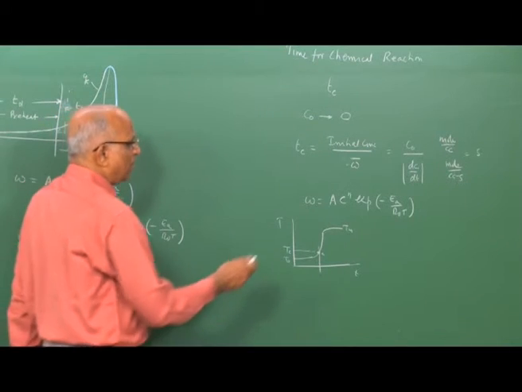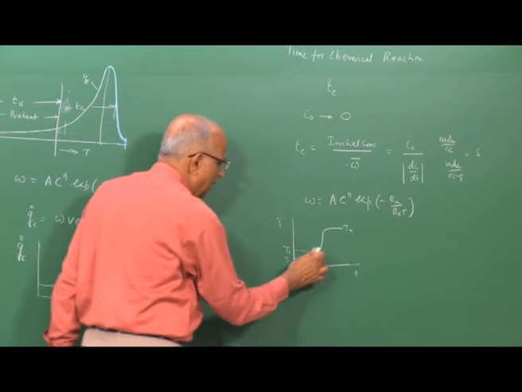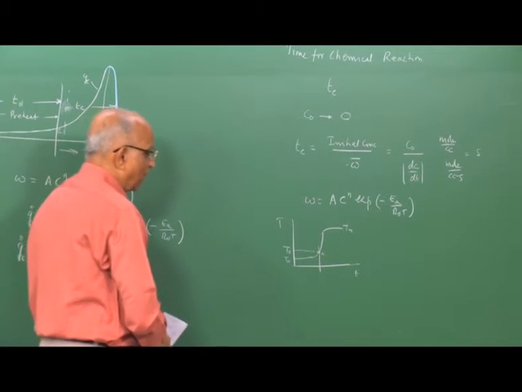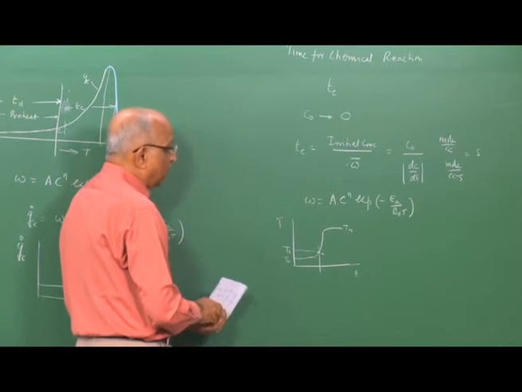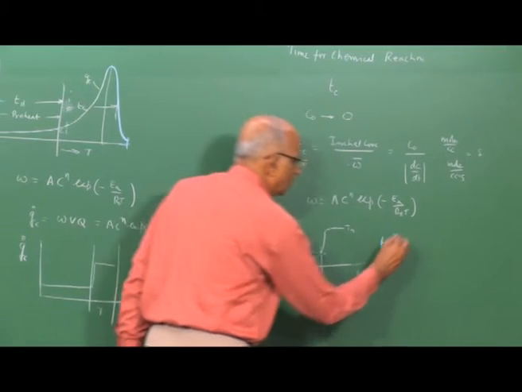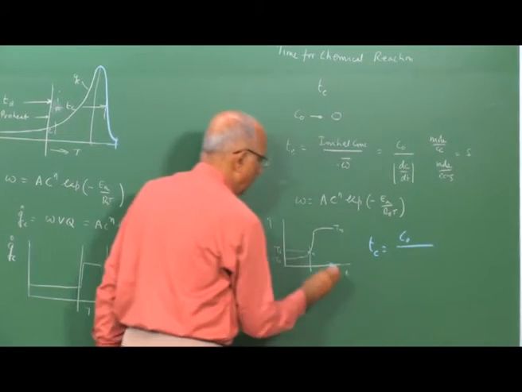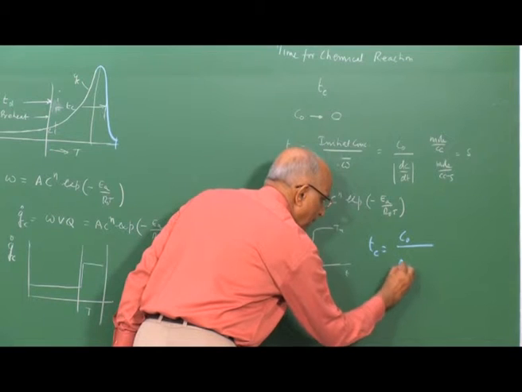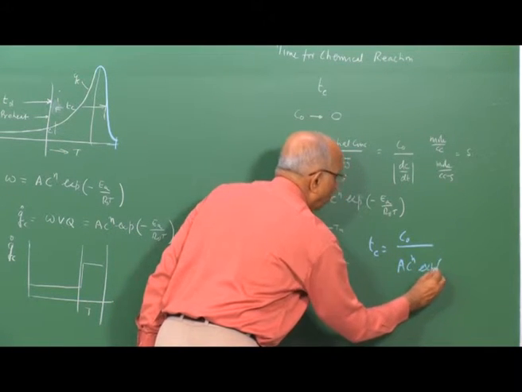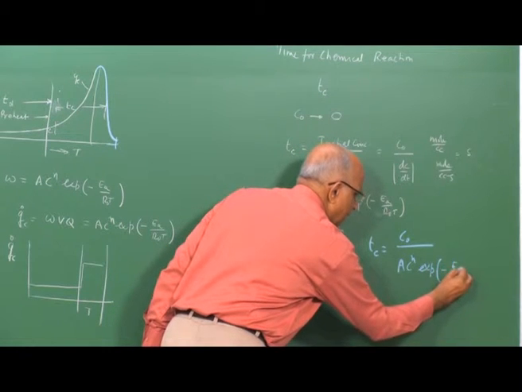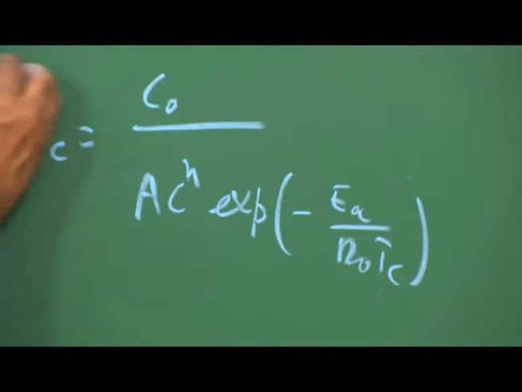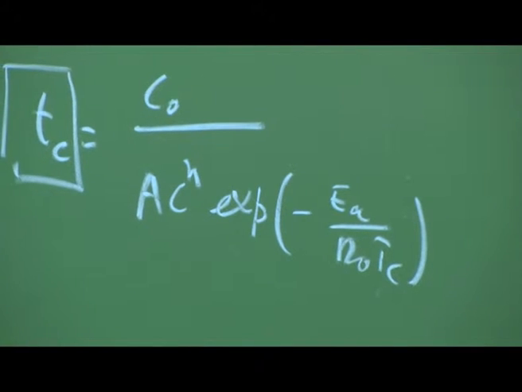Therefore, when I refer to the mean value, maybe I should be taking it in terms of the Tc value, and therefore I can write the chemical reaction time at Tc as equal to C naught divided by A into concentration to the power n into exponential of minus Ea by R0 into Tc, and this gives me my mean chemical reaction time.